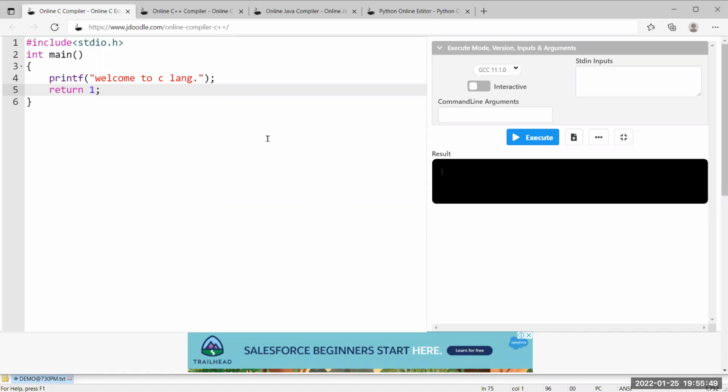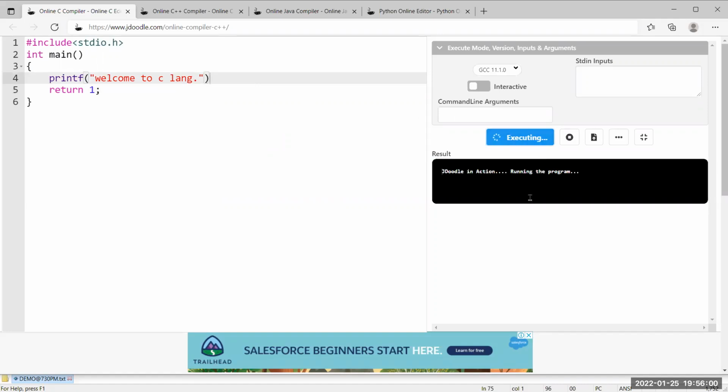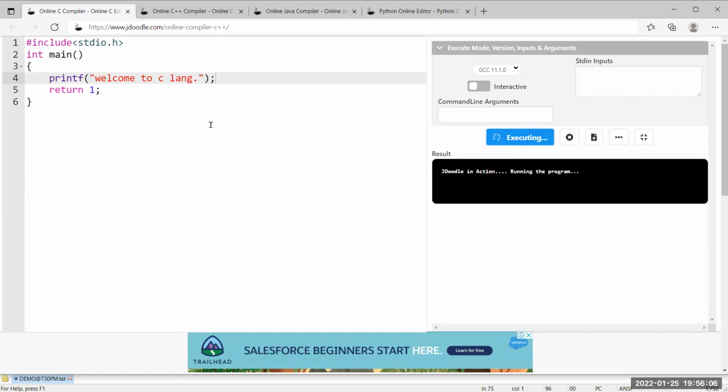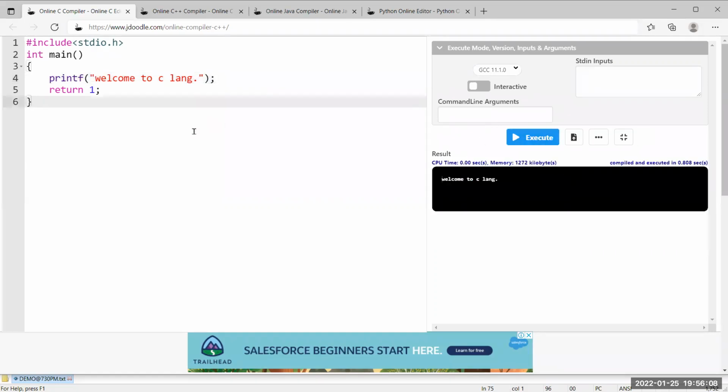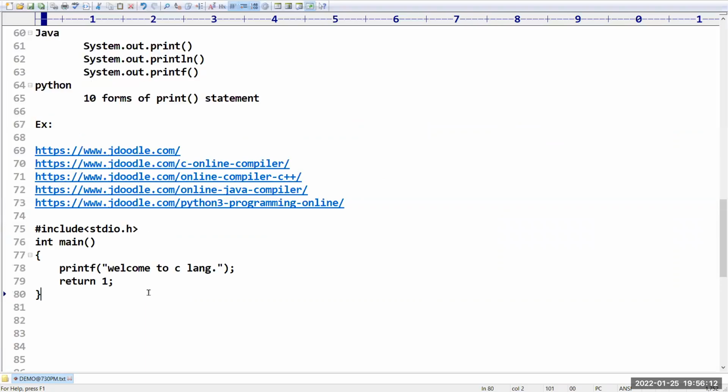Sir, if you click the execute button, what will happen? The entire content is going to be executed and you are going to get your output here. Suppose your program has any error, it will display that error on the screen. But it is recommended to follow the syntax rules and regulations. This is nothing but a simple C program to print a welcome message on the screen by using printf.